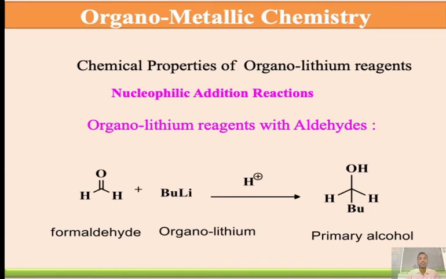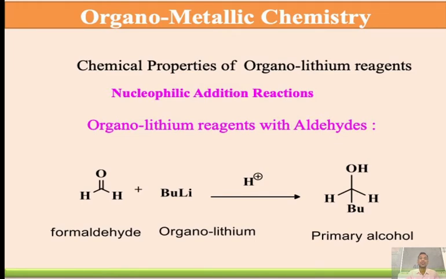Here the starting material is formaldehyde, with n-butyl lithium as reagent followed by hydrolysis, converting it into a primary alcohol. Here the pi bond of the carbonyl is shifted towards the oxygen, and among this reagent, the negative part Bu acts as a nucleophile.